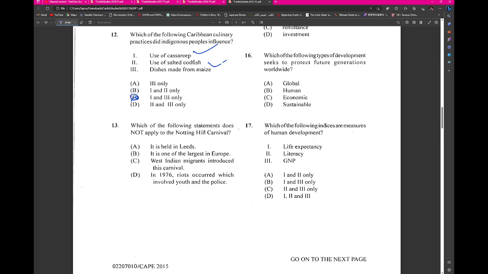Which of the following statements does not apply to the Notting Hill Carnival, set in Leeds, the largest in Europe? Maybe it introduced this carnival after a night riot which involved youth and police. Which one does not apply to Notting Hill Carnival?